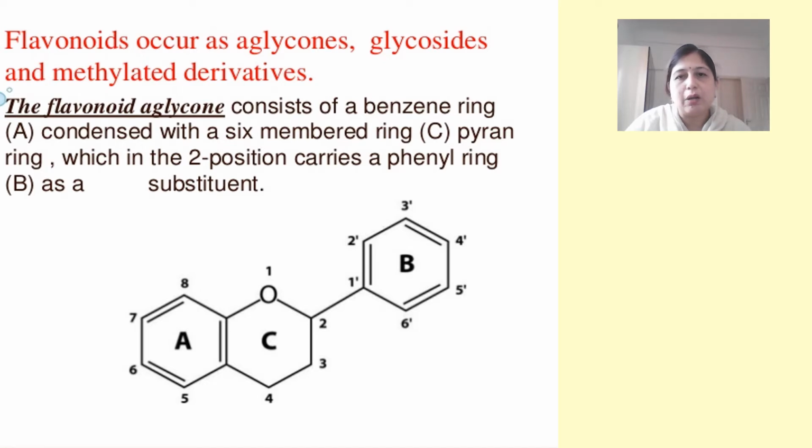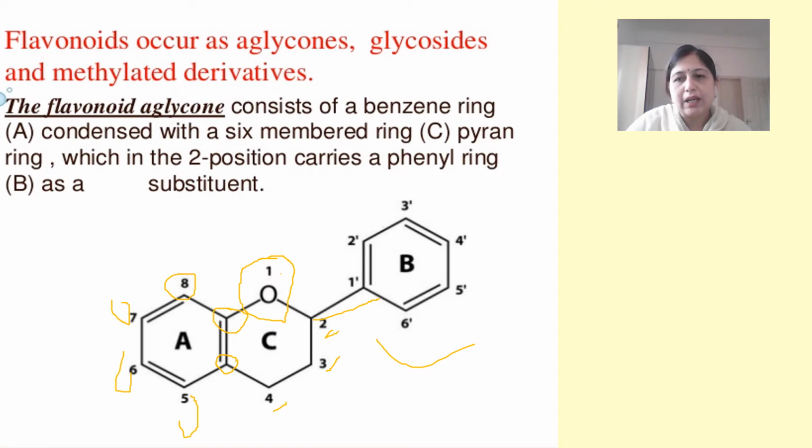Now, if we look at the numbering of the flavonoidal structure, the numbering starts from the oxygen atom of the pyran ring. So the numbering goes 1, 2, 3, 4, and then we jump to ring A as 5, 6, 7 and 8. The joining of the A and C rings becomes the 9th as well as the 10th number. At the second position, you can see the joining of the second phenyl ring, and the numbering there is 1 dash, 2 dash, 3 dash. So this is how the numbering is done in any flavonoidal aglycone structure.